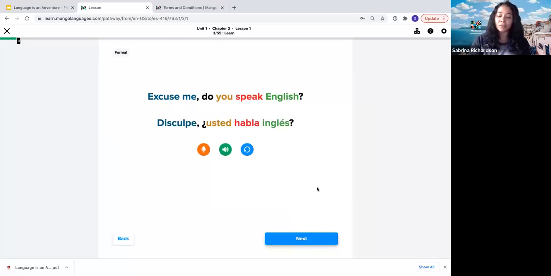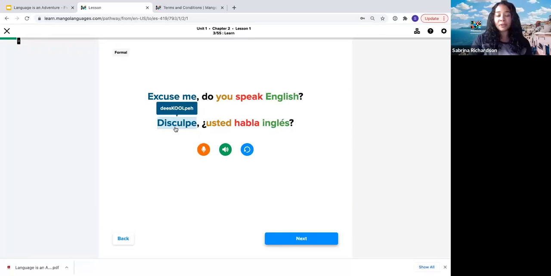So something that should pop out to everyone here are all of the different colors. And that's what we call our semantic color mapping. So just by glancing at this, you can see exactly which words in both English and Spanish line up together. So without even knowing how to say these words, I can see here that excuse me in Spanish lines up with this blue word here, disculpe.